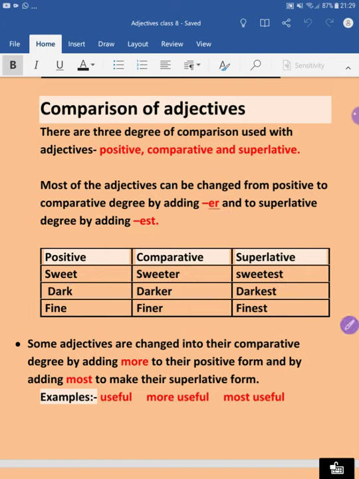Apart from this, some adjectives are changed into their comparative degree by adding more to their positive form, and by adding most to make their superlative form. Now what are those adjectives? We can see here the example: useful. What will be the comparative degree of comparison? More useful. And the superlative degree of comparison, that is most useful.